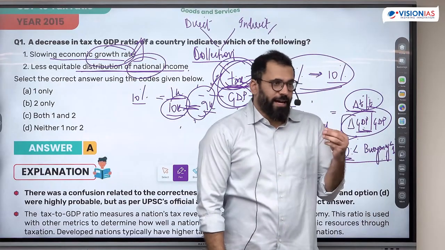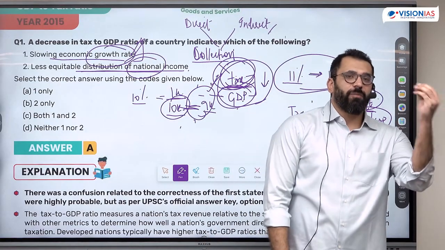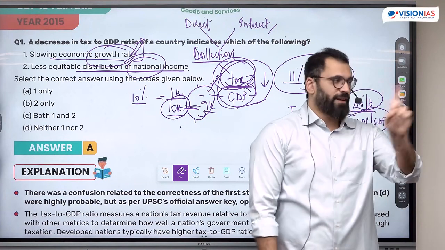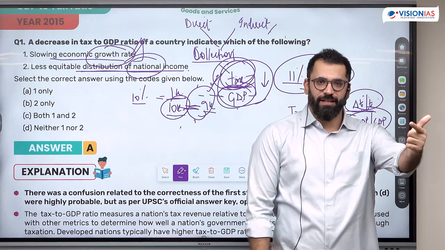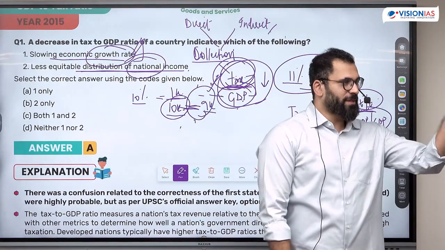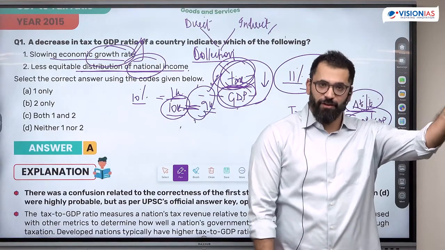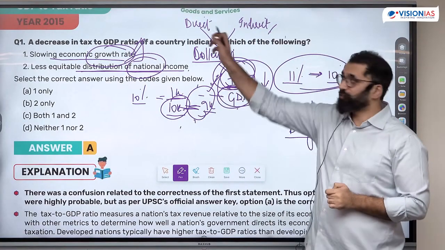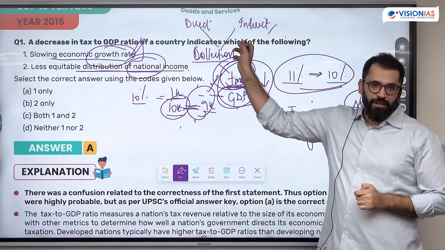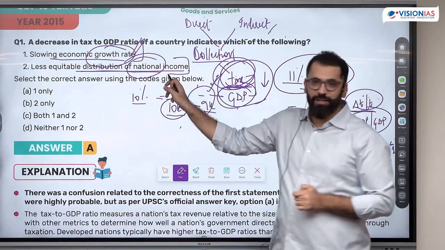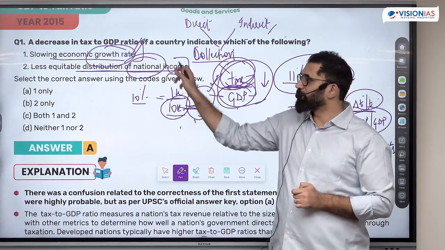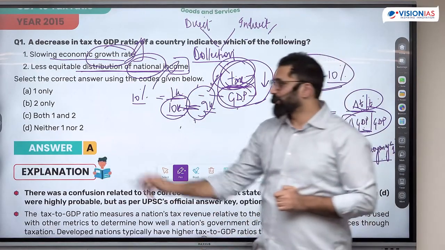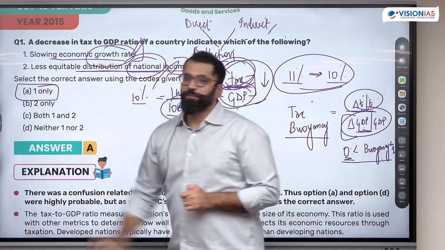Because in economies, if tax is mostly collected from indirect sources, then you have less equitable distribution, as the tax burden on them is higher. Direct sources mean that you have more equity because you are taking from the rich and distributing to the poor. But I don't have any information from here about the percentage of direct or indirect, so I can't say anything about distribution. This statement will not be correct. Answer here is 1 only.